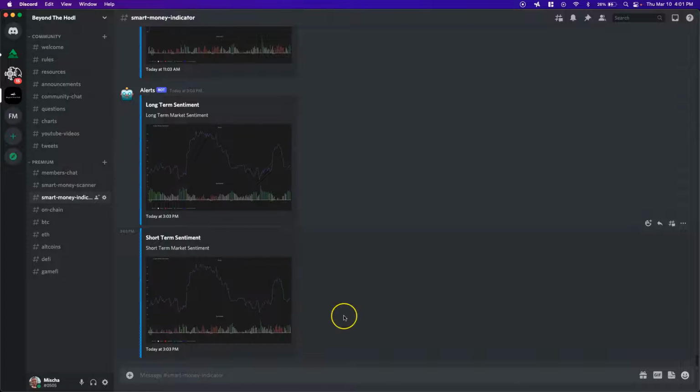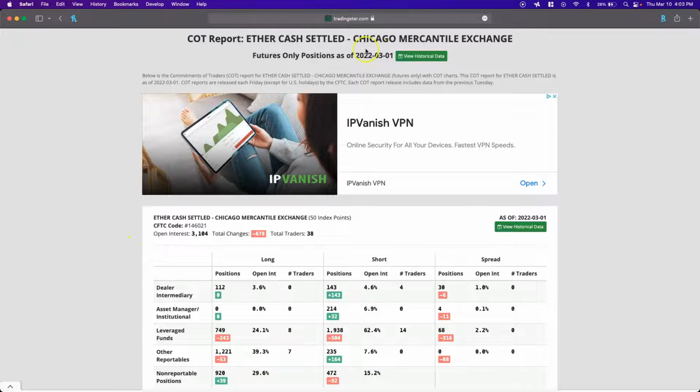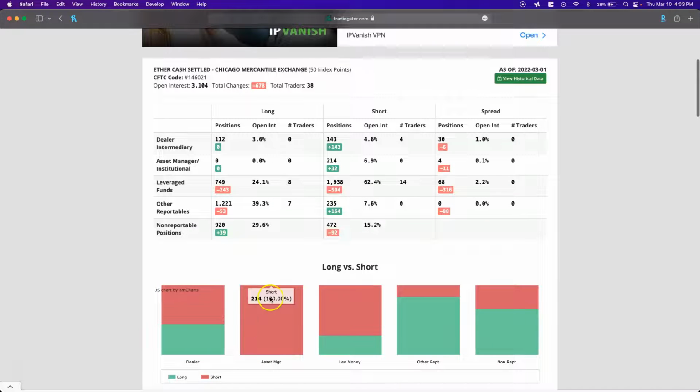But now that we saw what the market sentiment is for the spot market, let's take a look at what the COT report looks like. All right, so we're now looking at the COT report for Ethereum, and this is the report as of March 1st of 2022. That was Tuesday of last week. And based on that report, we can see that the asset managers, which are the institutional players, their long position stayed put at 0, and they actually increased their short position by 32 contracts, which means that they're still 100% short. So let's take a look at what this all looks like on the chart.